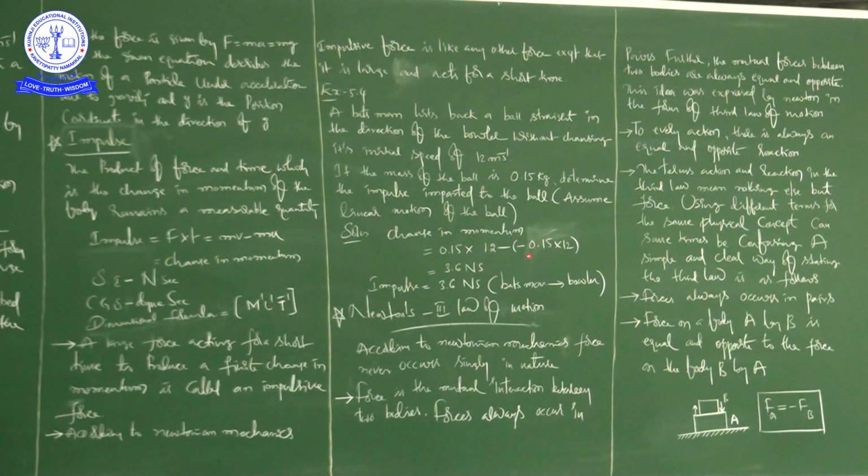If we complete the mathematical operation here, you will get 3.6 Newton second. The direction is also given here, that is batsman to bowler. So we calculated the impulse.